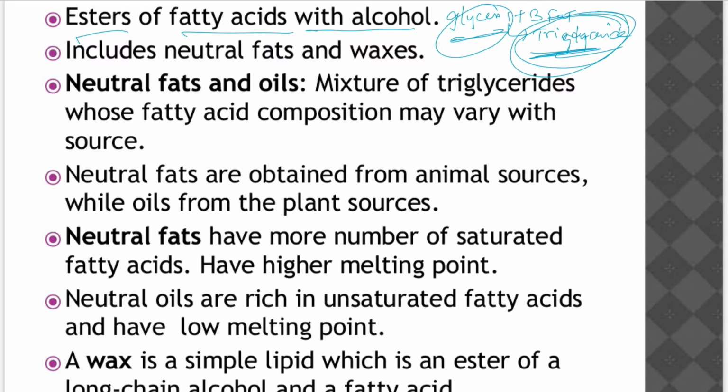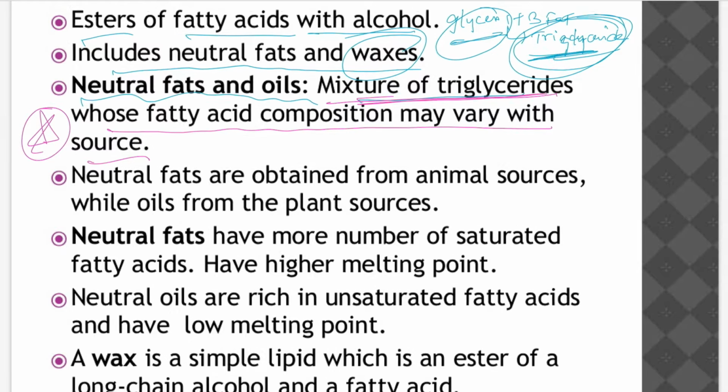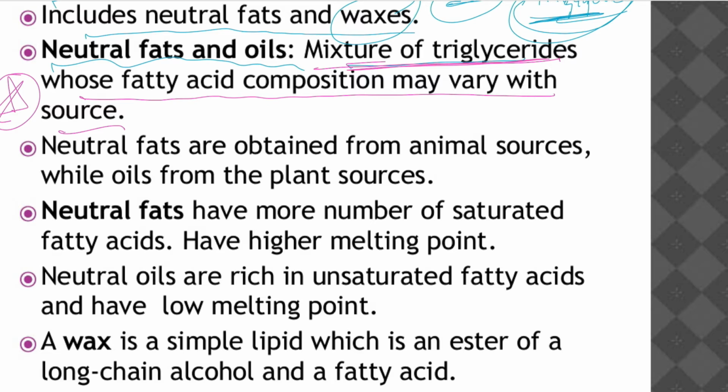There are ester bonds, and simple lipids also include neutral fats and waxes. Neutral fats and oils are mixtures of triglycerides, as we discussed, whose fatty acid composition may vary with the source. Neutral fats are obtained from animal sources, while oils are from plant sources.